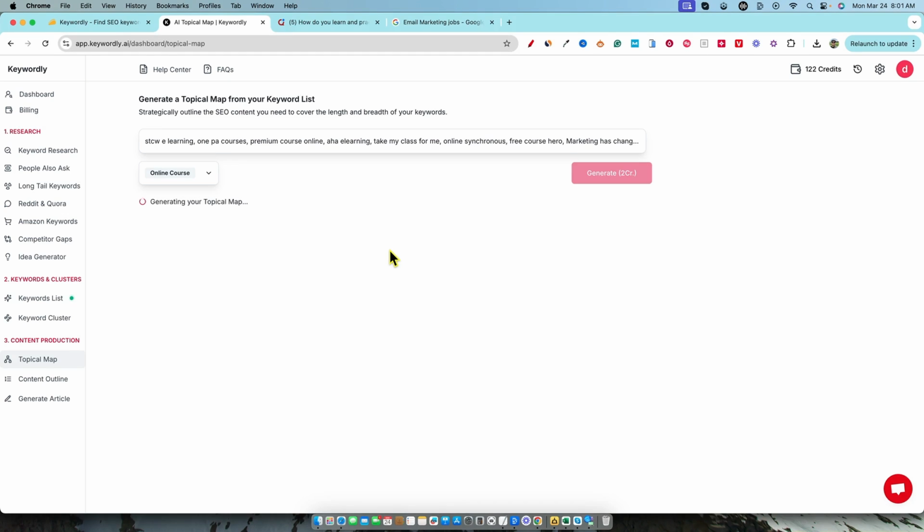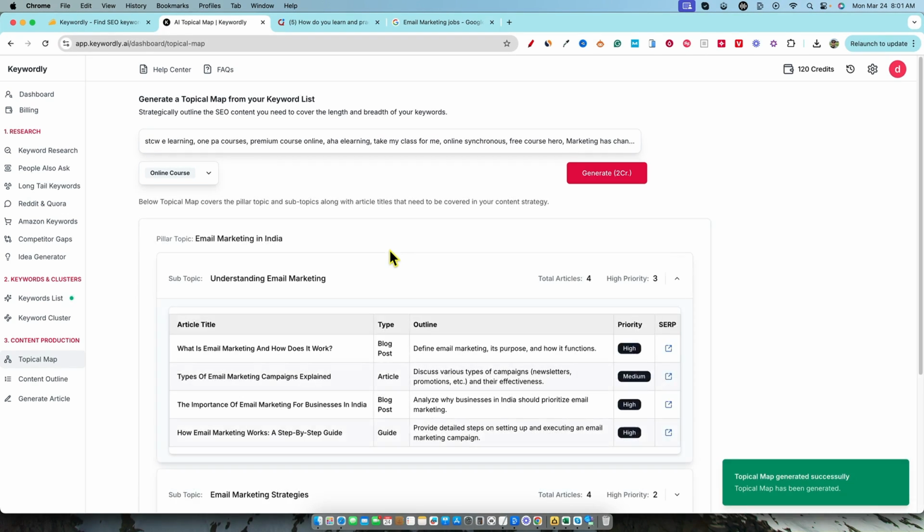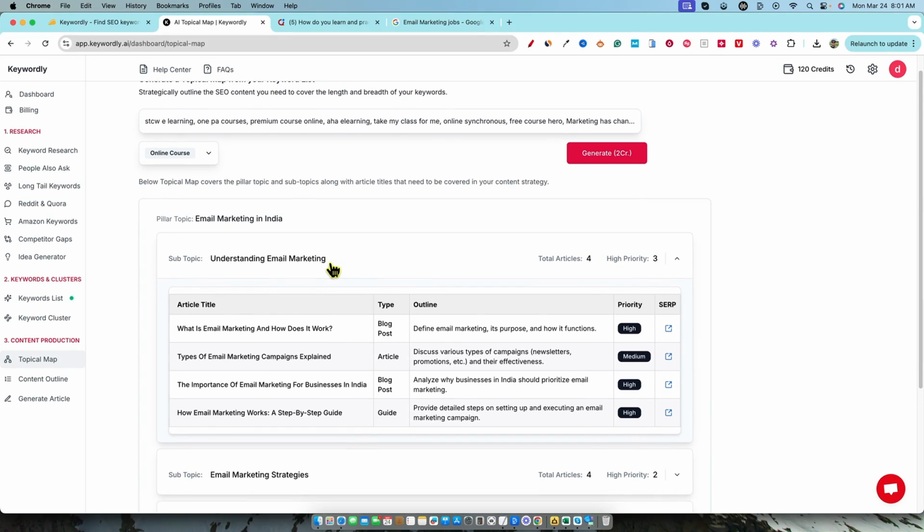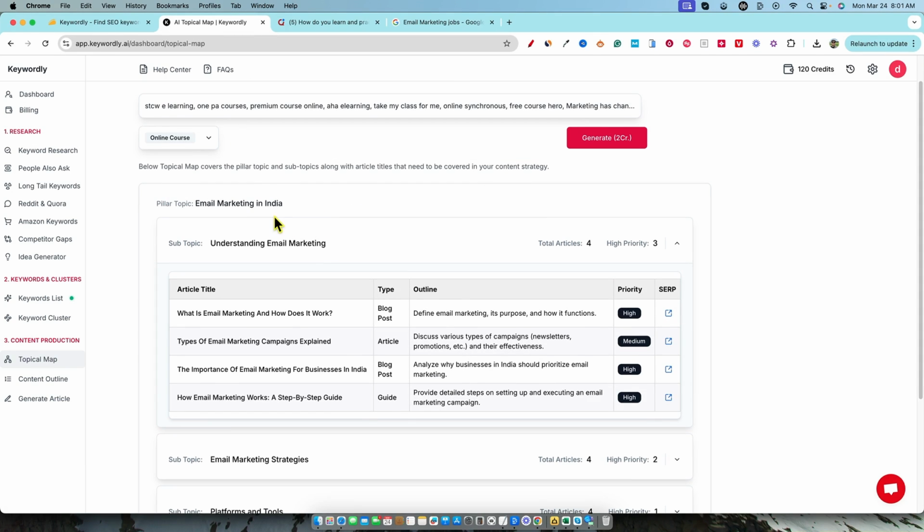So I like the idea of this feature based on your actual keyword research, which is cool. And here's what it gets. That was live. I didn't really pause or anything like that. So that was pretty fast. So we have pillar topic, email marketing in India. I don't know if that was one of the keywords that I selected. I know the software is based out of India, so that is interesting right there.